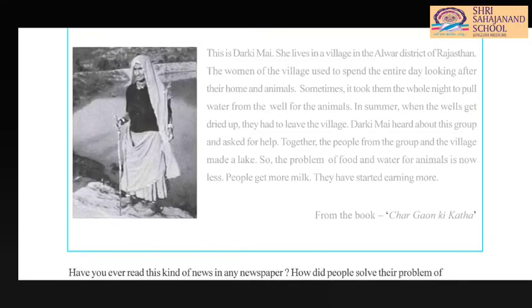In the picture, this is Darkimai. She lives in a village in Alwar district of Rajasthan. There is one village named Alwar. In which state is it? In Rajasthan.